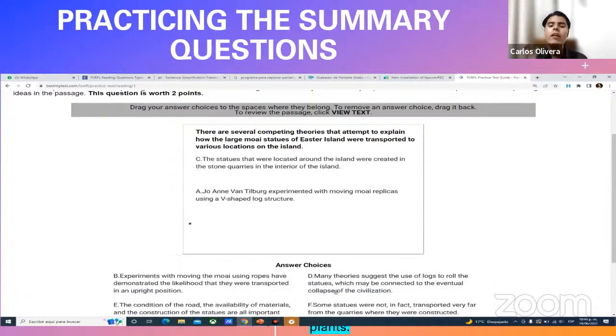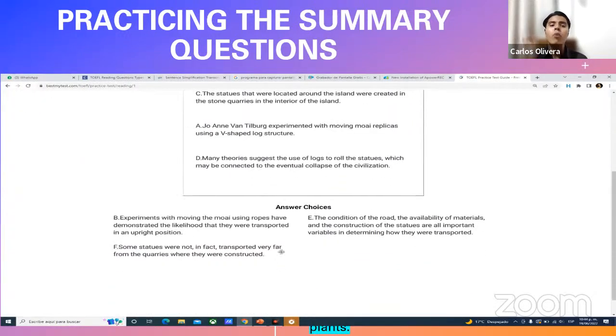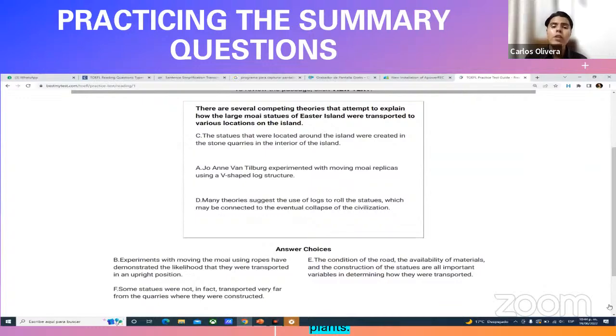Remember, main ideas are those ideas in the reading passage that have triggered information, that have provoked discussion, that have somehow encouraged the author to include information, to include some particular point. Those are the main ideas. All right, that is what you have to include in your response here in order to respond correctly.